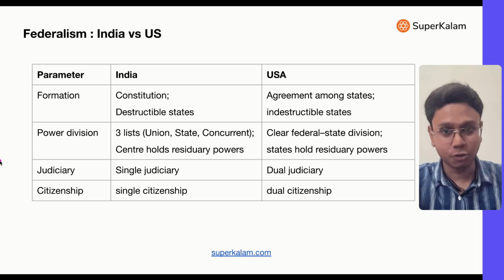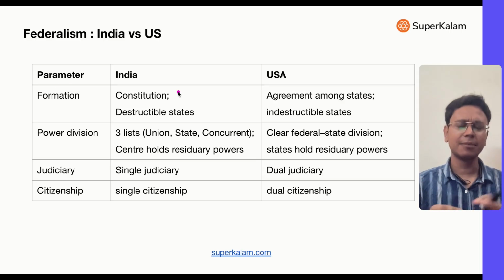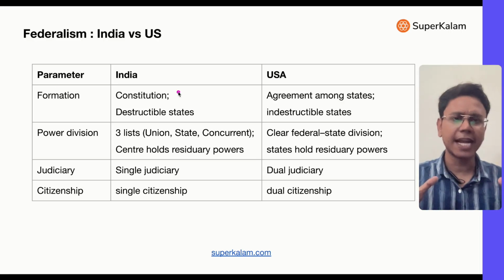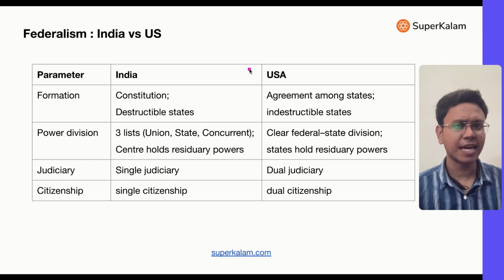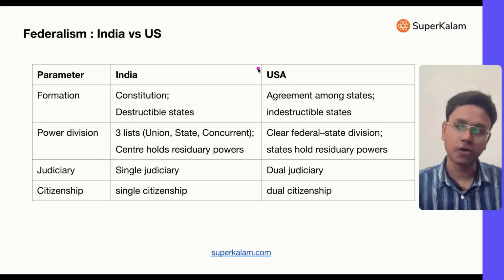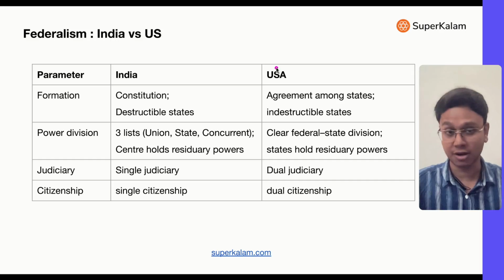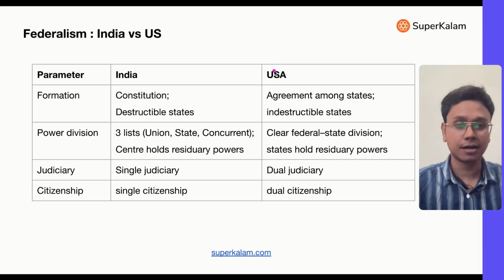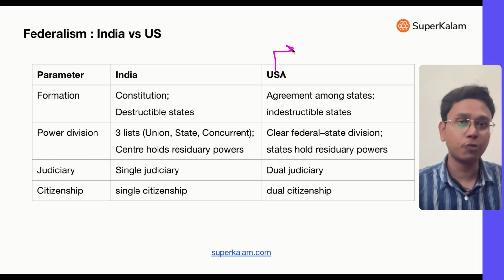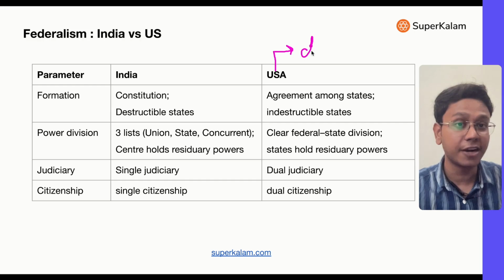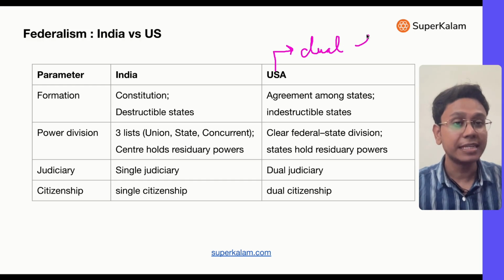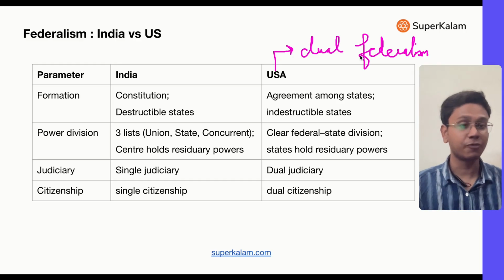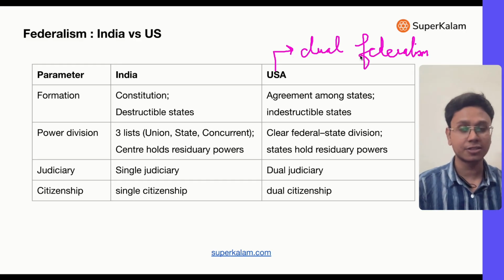So before going into the Indian version of federalism, experts generally consider USA as the best example of federalism. I will come to this also, why it is the best or it is not. That is a different thing. We will discuss that also. But USA's federalism is called dual federalism, and experts say that this is the best example of federalism.